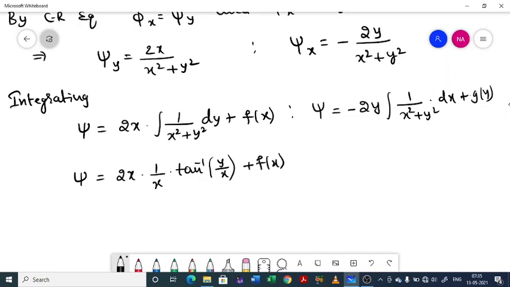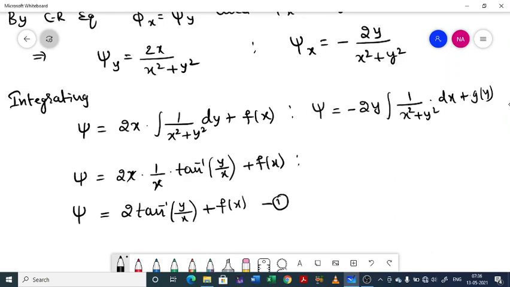You can write one more step, right? So x gets cancelled, 2 tan inverse of y by x plus f of x. This you can call as equation 1.